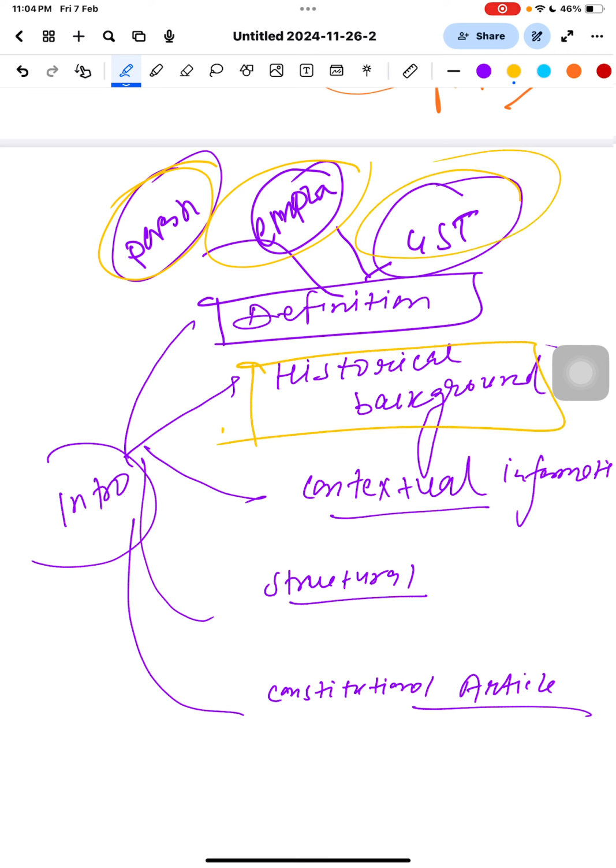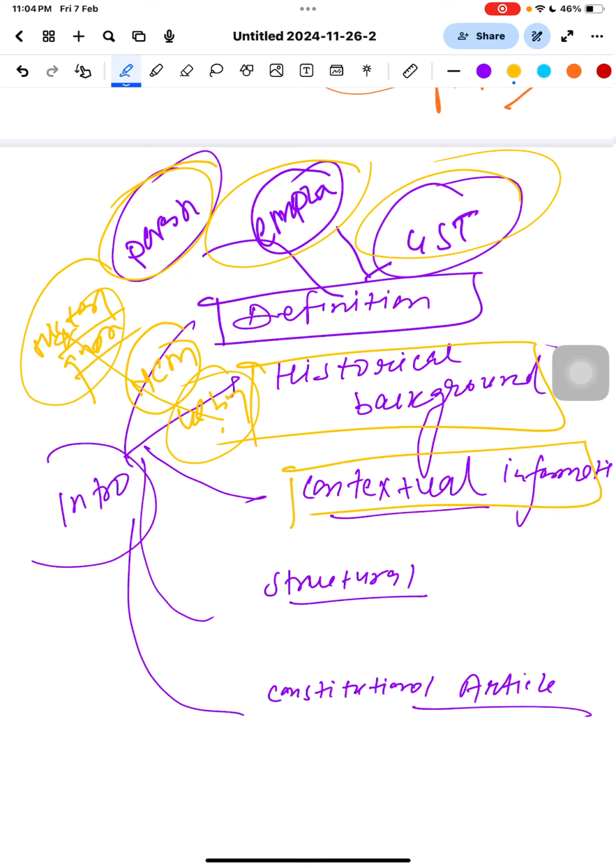Second, historical background. Suppose there is a question on the non-cooperation movement, 1920. You just write the background: this movement was launched for what, why it was launched. So generally this method applies in history questions.